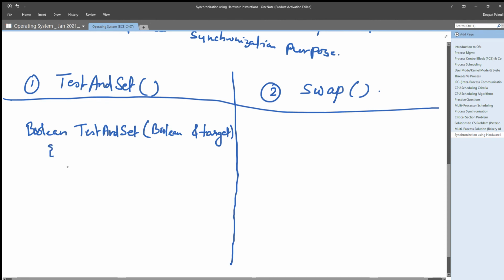It will take the address of any boolean type variable as an input, as an argument.